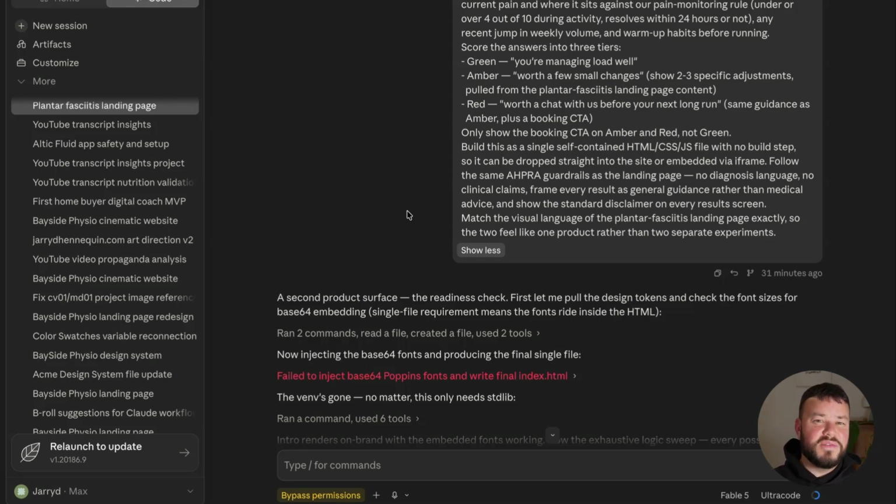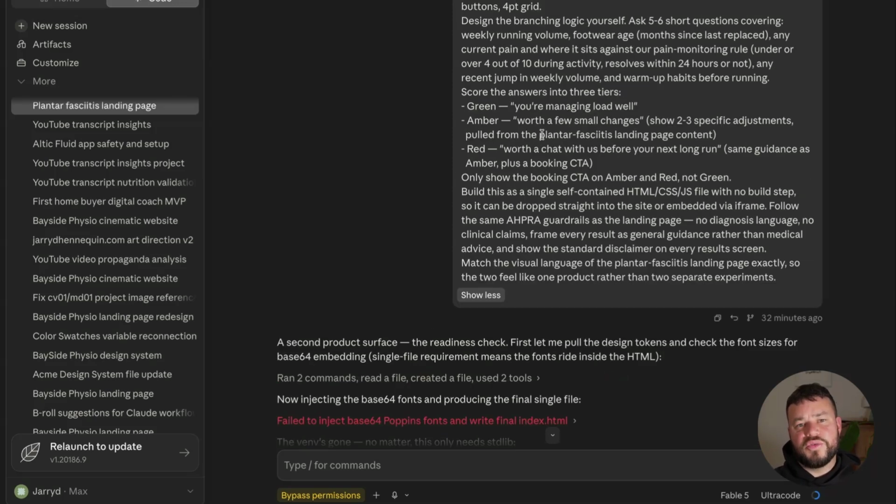We'll still be taking a fairly similar approach by using the same brand style guides, the same AHPRA guidelines, except we'll be doing something that's a little bit more interactive and personalized. So this next one is about building an interactive survey. You can imagine we have some people who have seen the social media campaign, they've clicked on the link, they've gone to the landing page, and maybe they don't want to book an appointment straight away. Maybe they want to do a little bit of extra research to understand what is best for them.